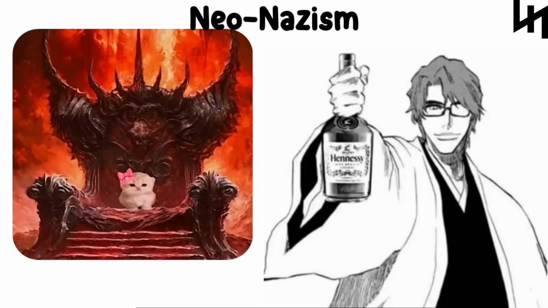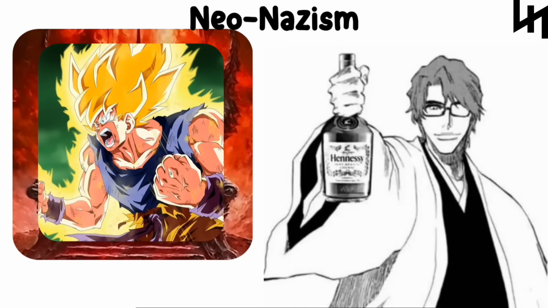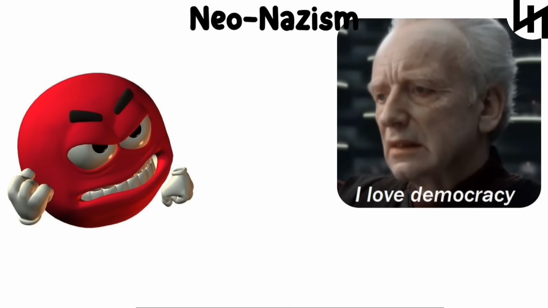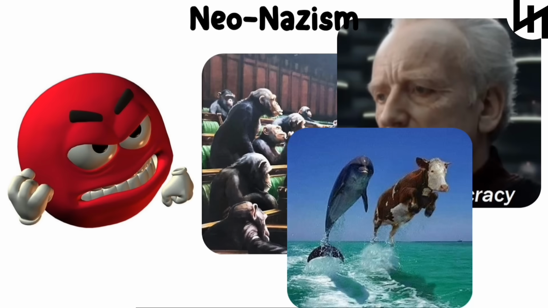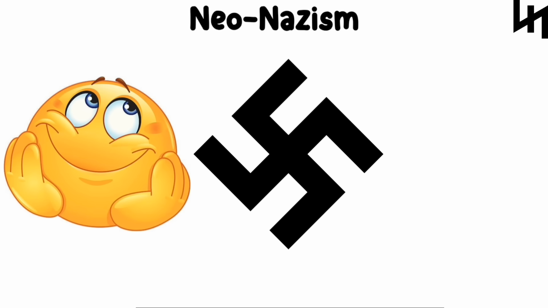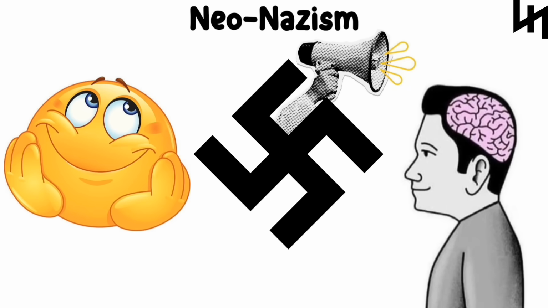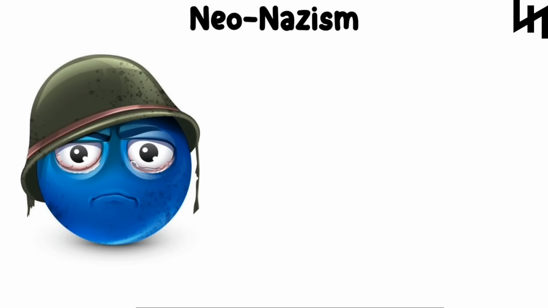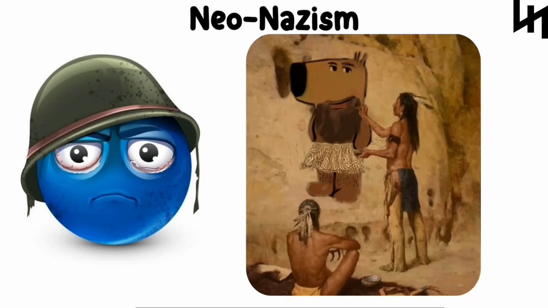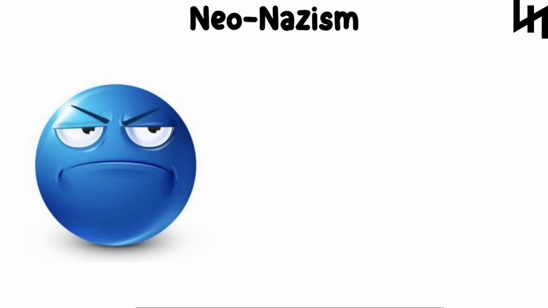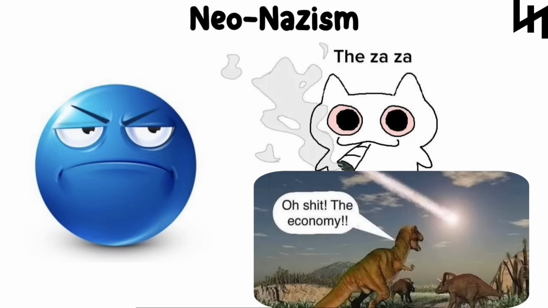Neo-Nazis push for a centralized, authoritarian government and claim to fight for their cultural identity while opposing things like liberal democracy, globalization, and multiculturalism. They often use Nazi symbols and slogans to promote their beliefs and rally like-minded people. Some see themselves as defenders of their heritage, framing their ideology as a reaction to modern social and economic changes.